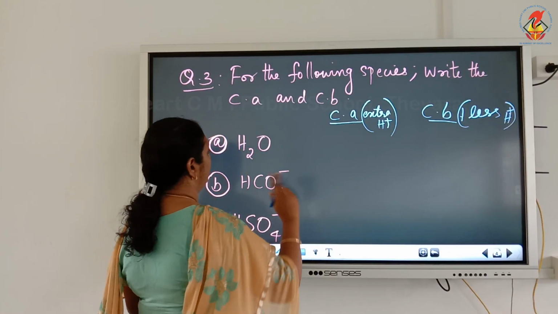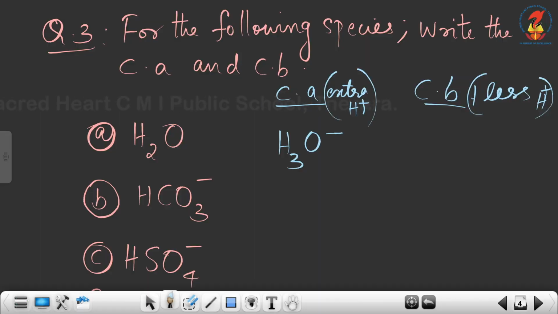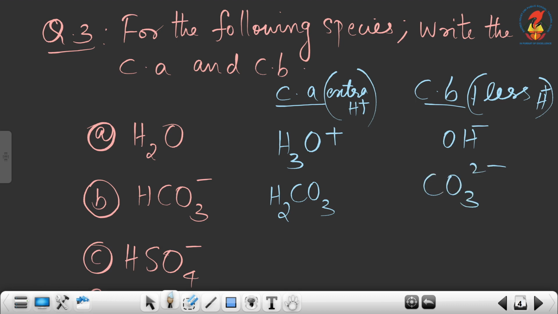So H2O, adding 1 proton gives H3O plus. Removing 1 H plus gives OH minus. HCO3 minus, add 1 H plus, it becomes H2CO3. Remove 1 H plus, you get CO3 2 minus.